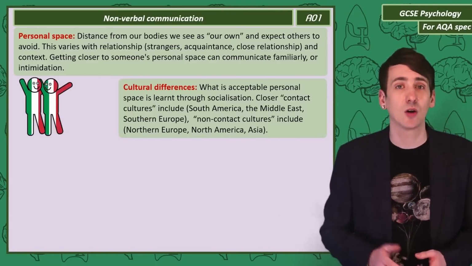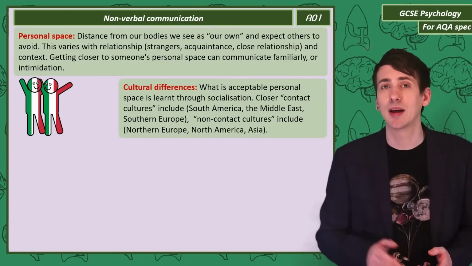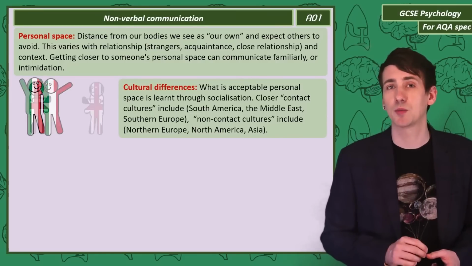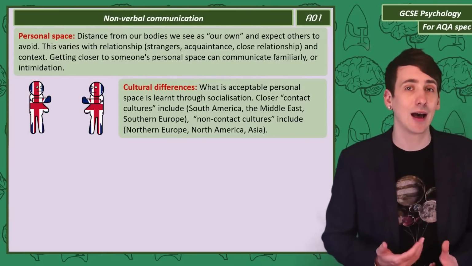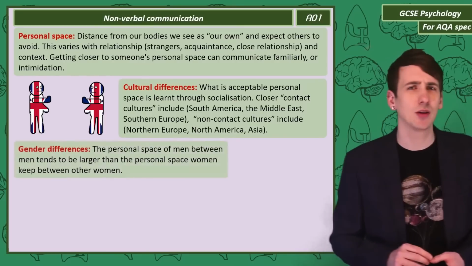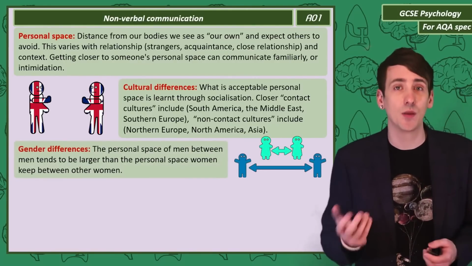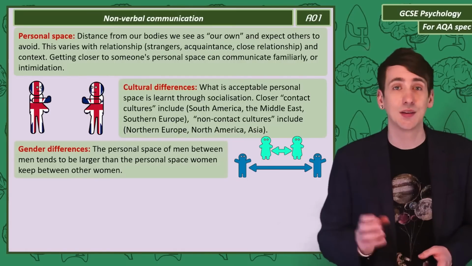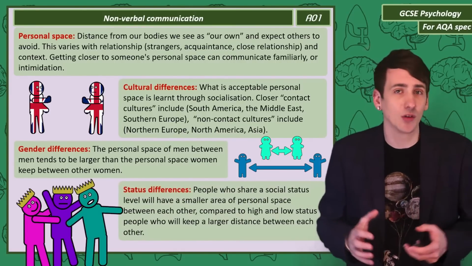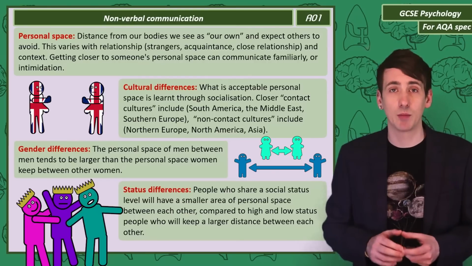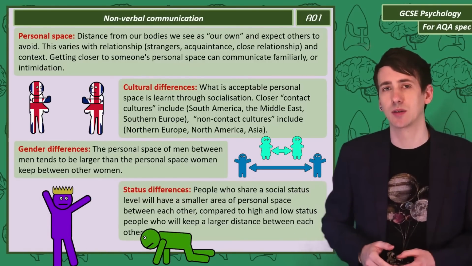Contact cultures such as South America, the Middle East, and Southern Europe tend to have smaller personal space than non-contact cultures of Northern Europe, North America, and Asia. Gender also plays a role in personal space, with men keeping a larger distance between each other than women keep with other women. Status plays a role. People of a similar social status will be closer together, compared to people of a combination of high and low status who will keep a larger distance between each other.